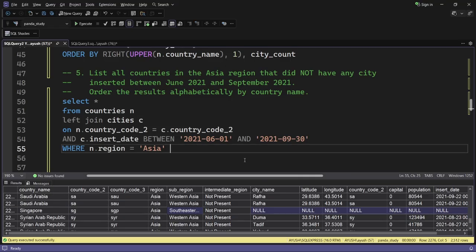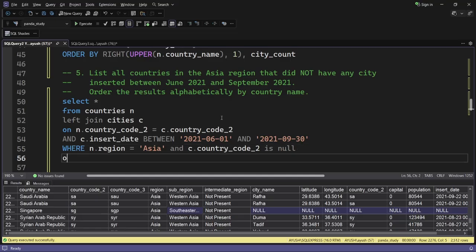Since we want the null values, I will write and c dot country code. Yes, we need the null parts of the country code column of the cities dataset. Why? Because we are joining the city dataset, right? Is null, and then we need to order by country name, order by n dot country name. I guess with this we complete our query here.